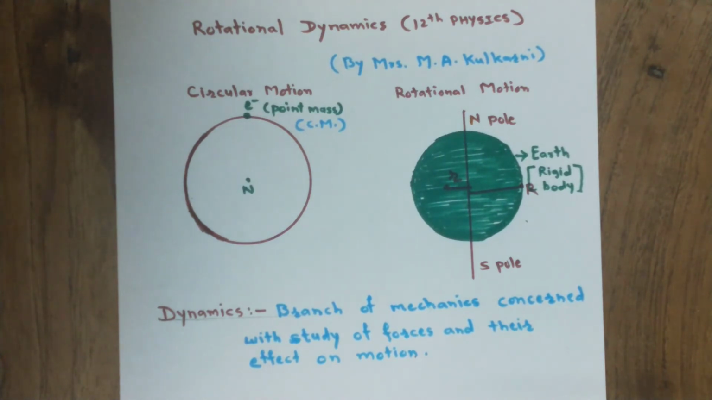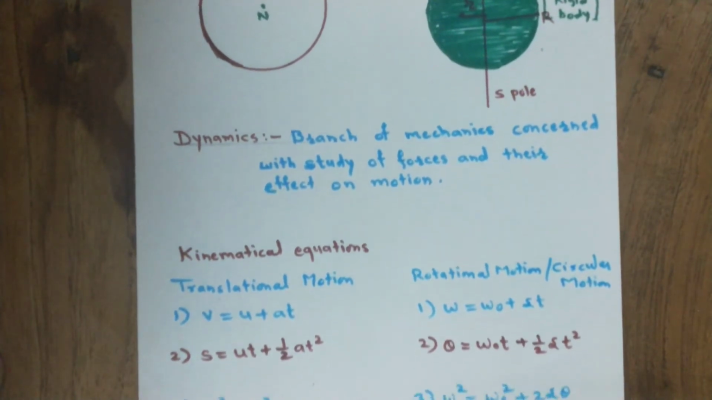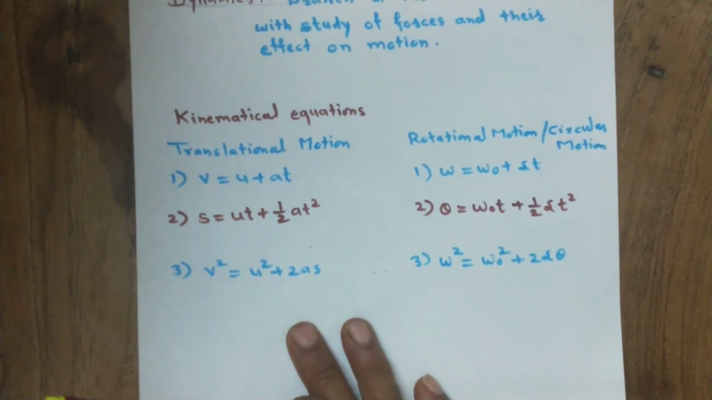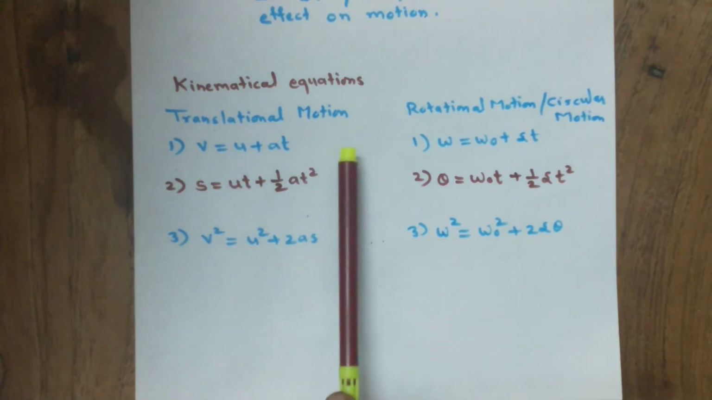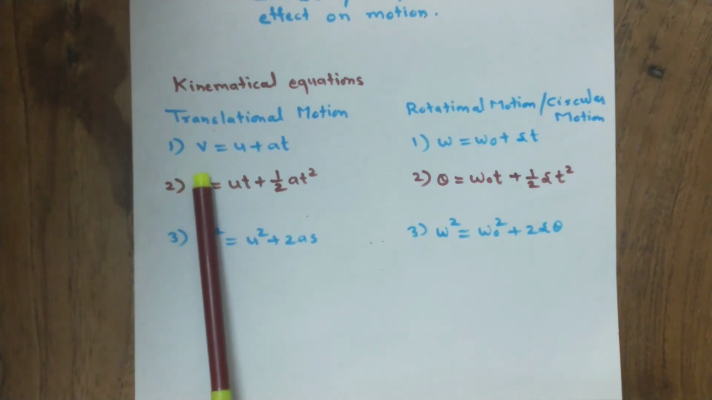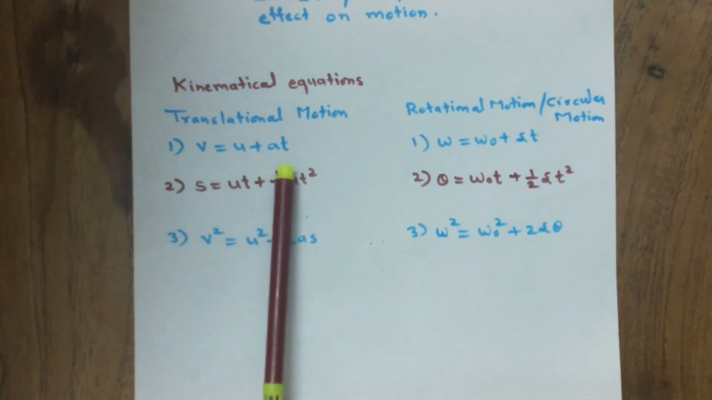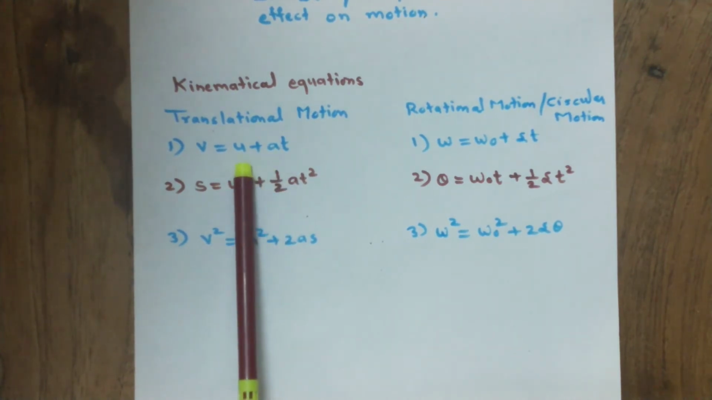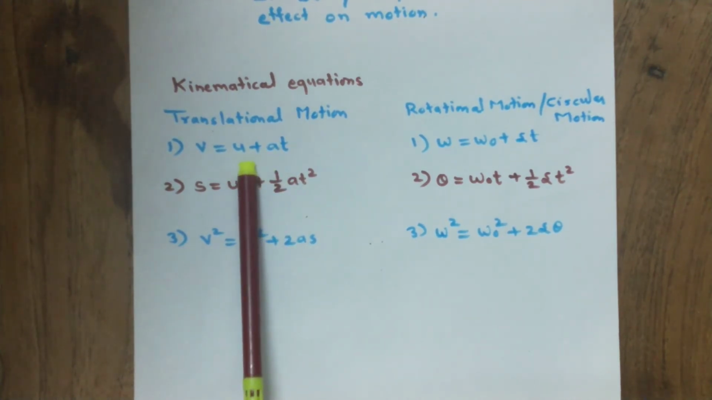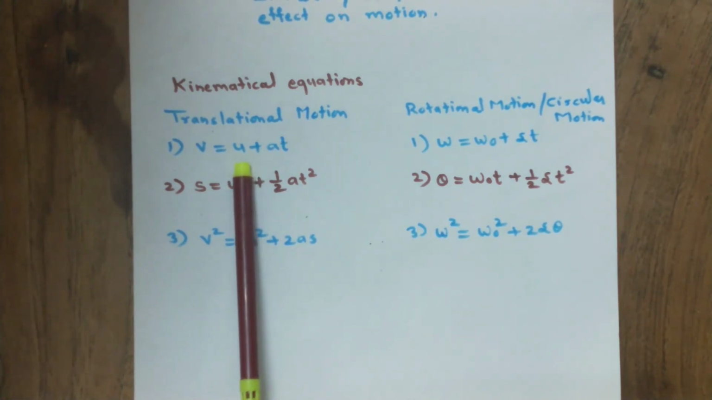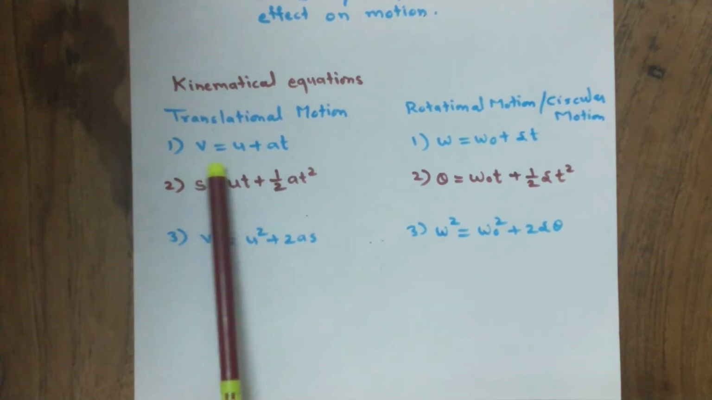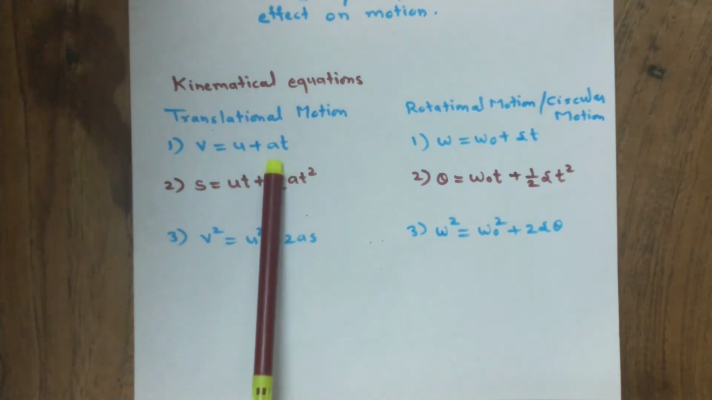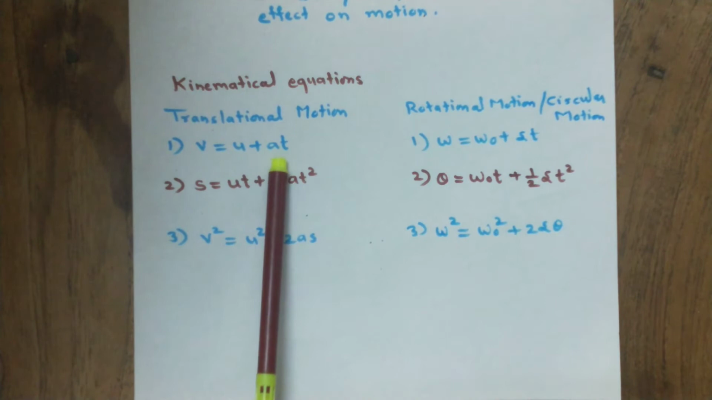The next topic in the portion of revision is the kinematical equations. In case of translational motion, the first kinematical equation is v = u + at. If u is the initial velocity of the body or the particle, and by applying the force, its velocity changes to v in time t, then the equation becomes v = u + at, where a is the linear acceleration produced in the body.